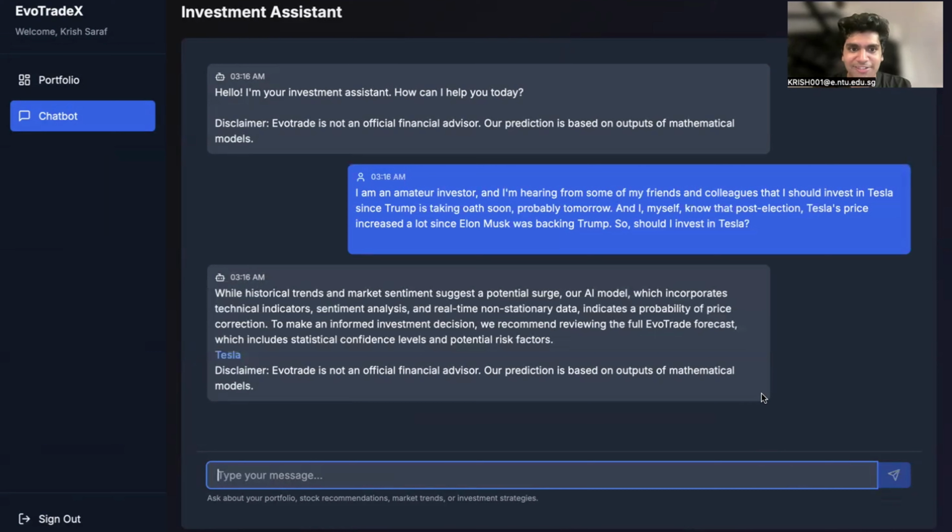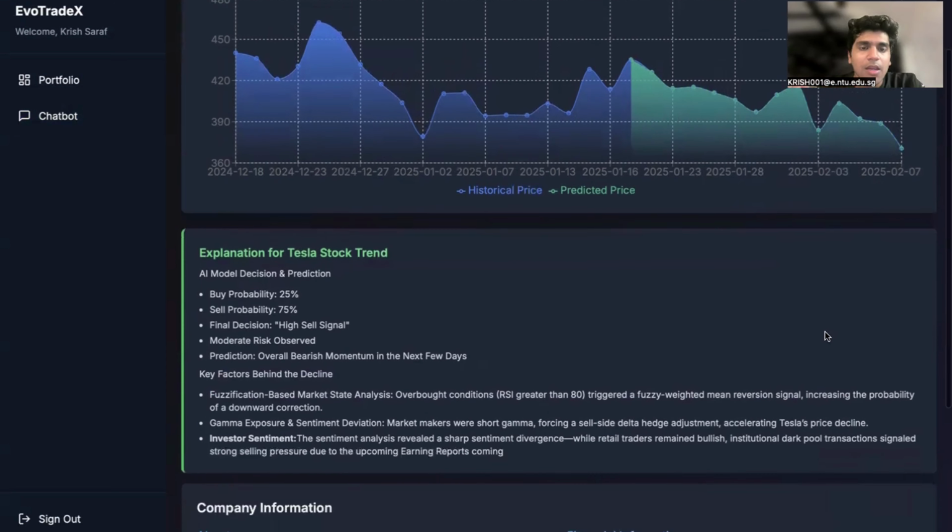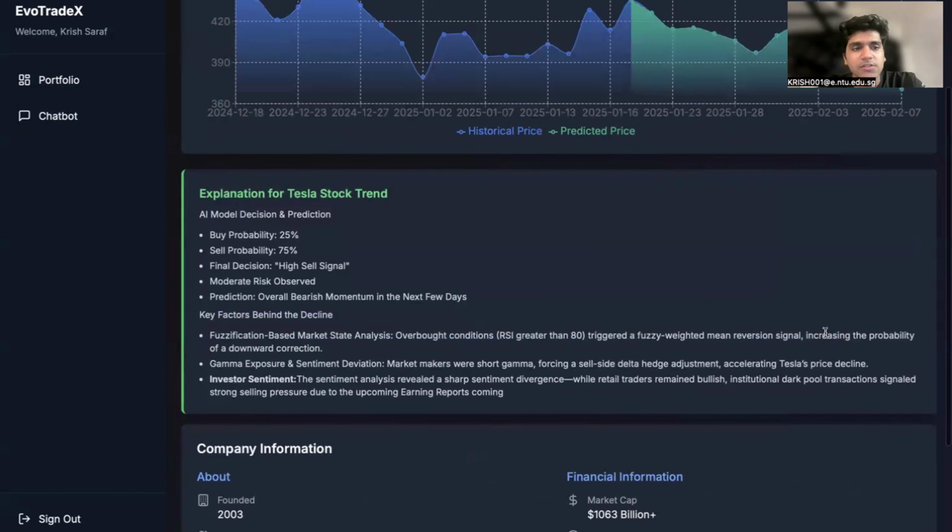Okay, wow. Interesting. Although analysts suggested that there should be a surge, the Trade Indicator Pro suggests that there should be a possible price correction in this. Now, let's see what this exactly means. Okay, this is quite surprising. The green prediction bar represents the AI model's forecast for the next few weeks. It shows that the line is going down with a slight up on exactly 1 or 2 days. And this is quite opposite of what I really thought. Let me see why. Because it is also showing the reasons as well.